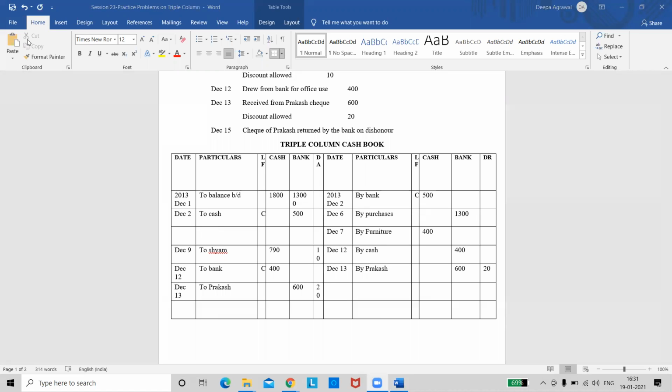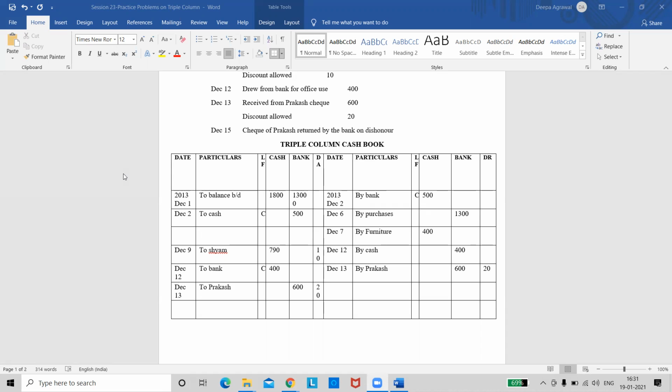Yes, ma'am, I'm clear. All of them are clear with this entry of triple column. Is there any problem in this? Ma'am, can you repeat once again, ma'am? About the dishonor of check? Yeah, ma'am, the 13th and 15th one.